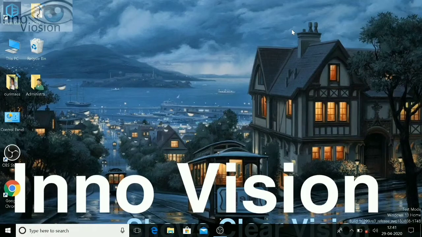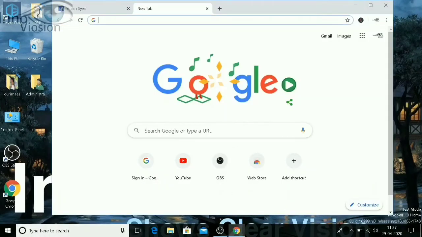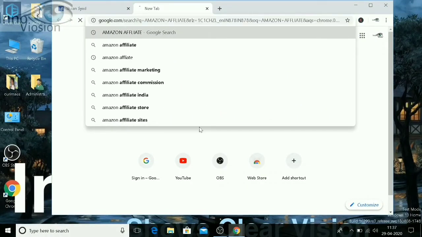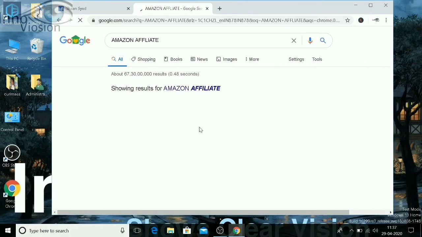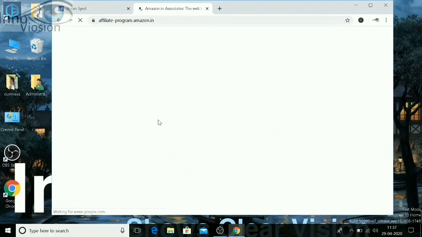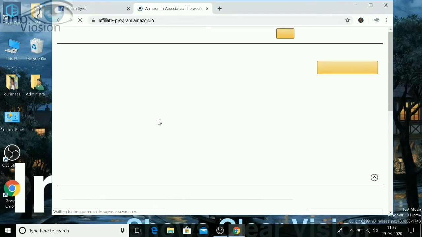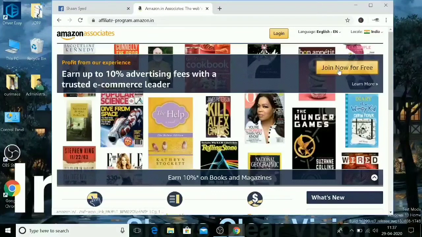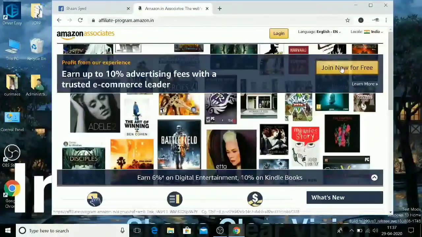So let's discuss how to register ourselves as Amazon associate or affiliate. I am moving on to the desktop of my laptop. Open Google Chrome, go to the search bar and type Amazon affiliate. Open the first result, Amazon.in associates. Here you can see in the top right corner, Join now for free. Tap on it.